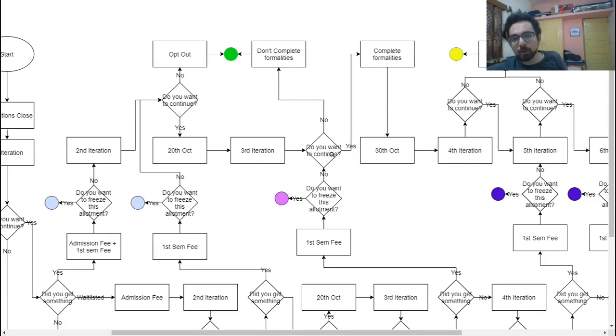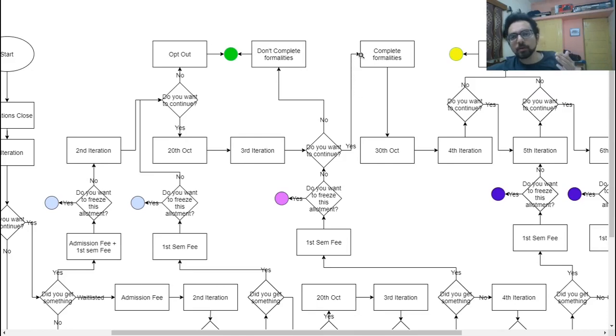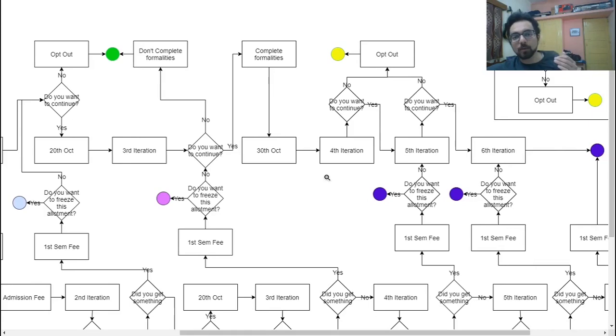If you don't want to continue, what you can do is not complete the formalities and you will still get the full refund. By not completing the formalities, I'm talking about not submitting the documents, and there's a whole form and document verification and all those things. If you do not do that, even after the third iteration, you will still get the full refund. But if you want to continue further, you should complete all the formalities before the 30th of October, or whatever the due date is. After 30th of October, there will be the fourth iteration.